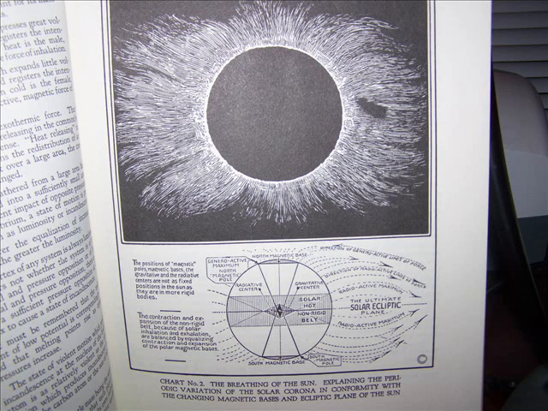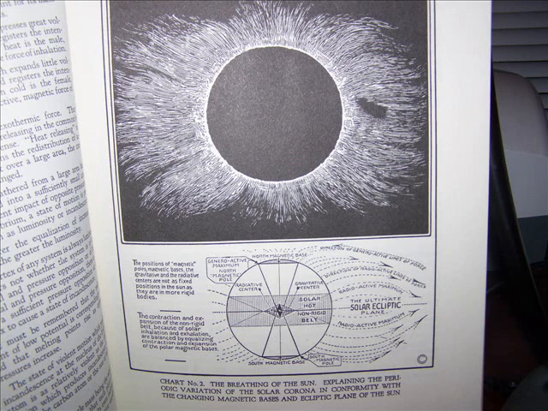Now I want to read what is on the page called the Solar Mystery, this chart you see here. It says on here, the positions of magnetic poles, magnetic bases, the gravitative and the radiative centers are not as fixed positions in the sun as they are in more rigid bodies.